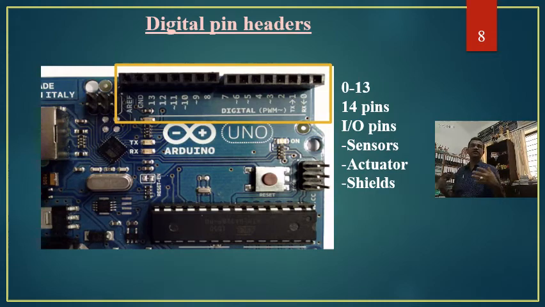For example, if I am connecting a sensor like an ultrasound sensor to pin number 7, then that pin number 7 must be defined as an input pin. On the other hand, if you are connecting an LED to pin number 13, that pin number 13 needs to be defined as an output pin. So that is how programs control PLCs.